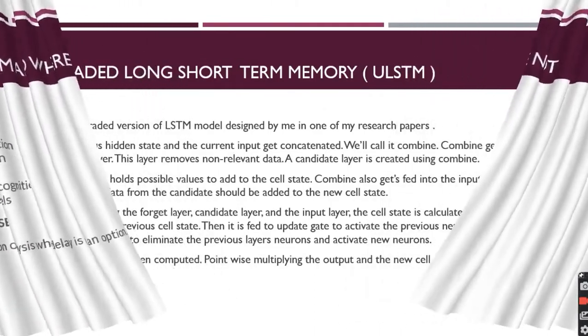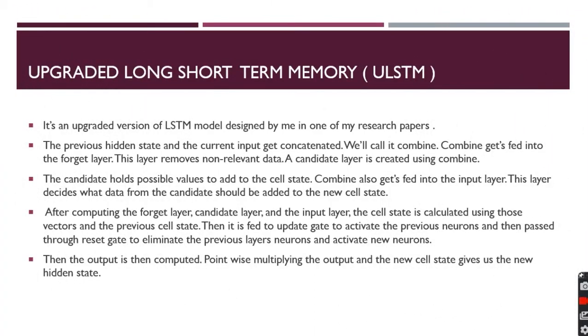Now we are going to ULSTM, upgraded long short-term memory, which I found in my research. I have also attached a description, with my list of research papers and my Google Scholar link. It is an upgraded version of the LSTM model, in one of my research papers. In that case also we are using LSTM for emotion recognition only from audio, that is, from speech.